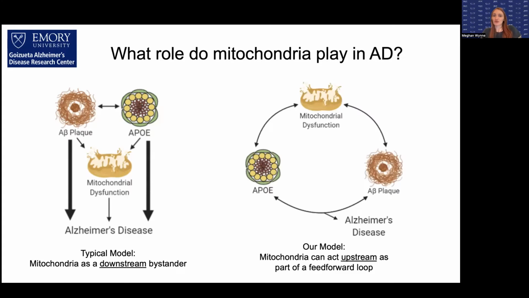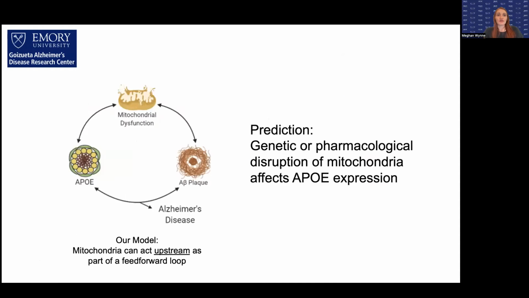An alternative model is one where mitochondria are able to influence APOE and A beta plaques. And in this model, mitochondria would be part of a feed-forward loop that's contributing to disease processes. This is the model that we favor based on the data that I'll show you. A prediction of this model is that genetic or pharmacological disruption of mitochondria would affect APOE expression. We'll be focusing on this link between APOE and mitochondria.